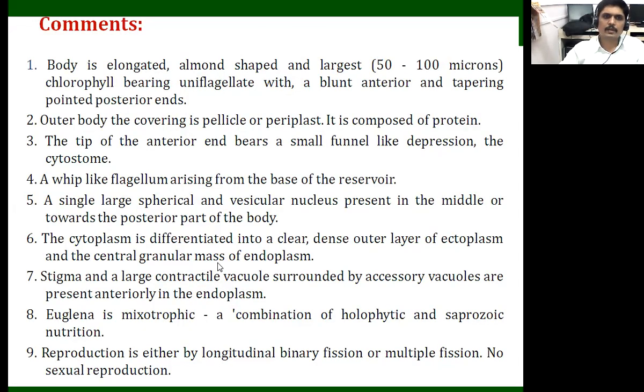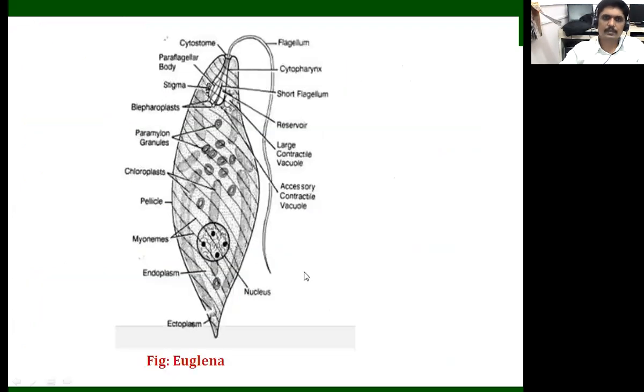Next, the cytoplasm is differentiated into a clear, dense outer layer of ectoplasm and a central granular mass of endoplasm.